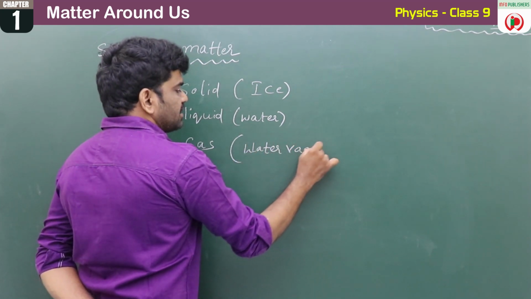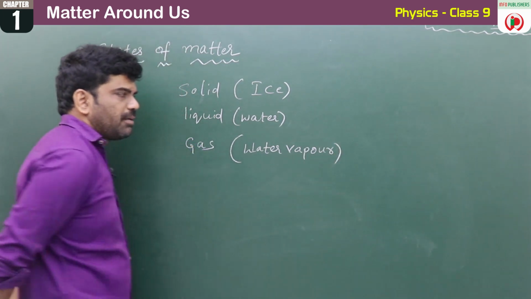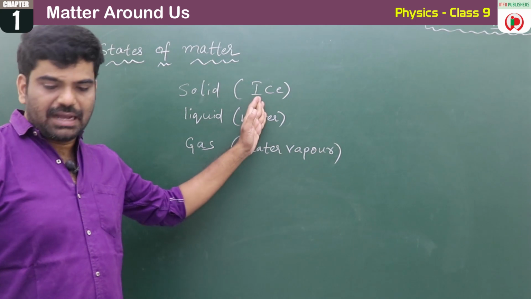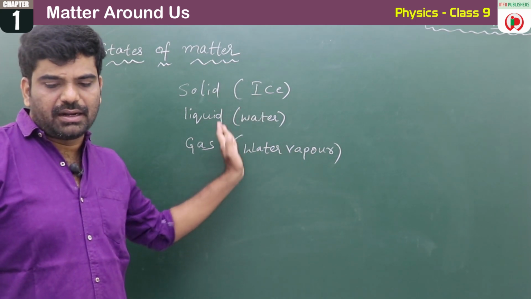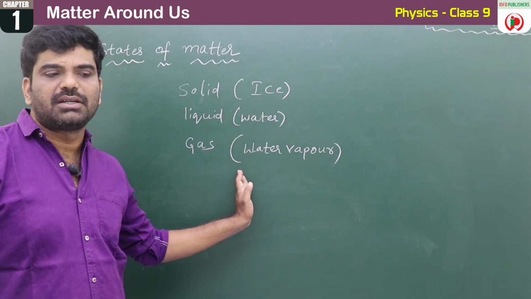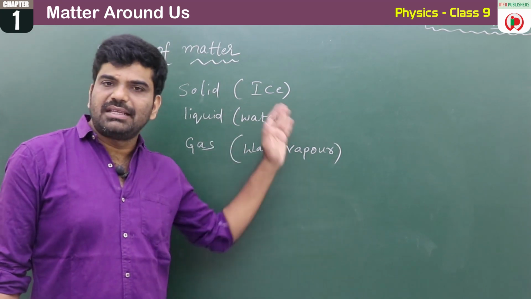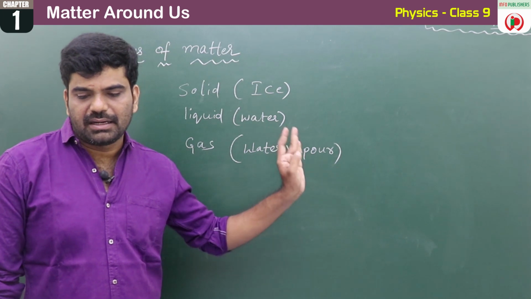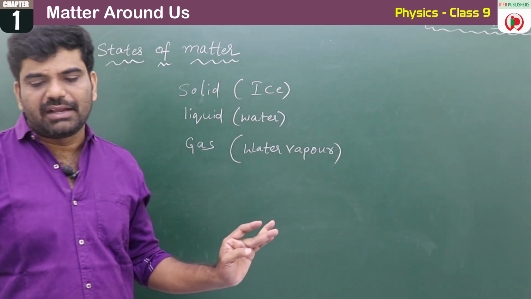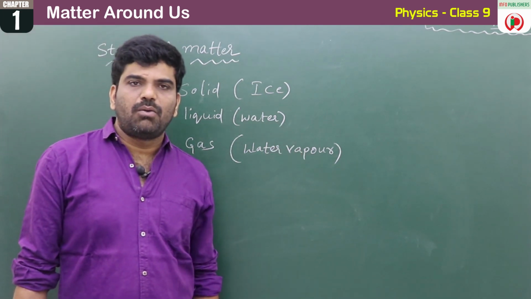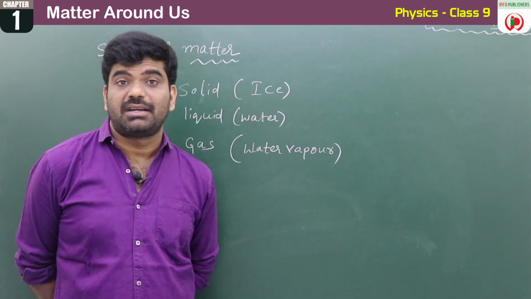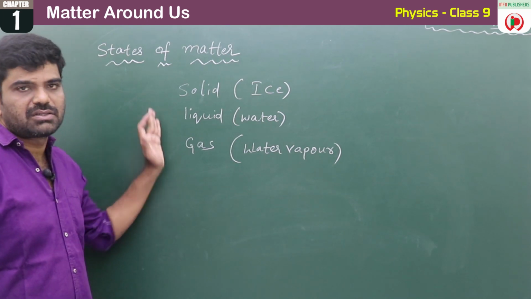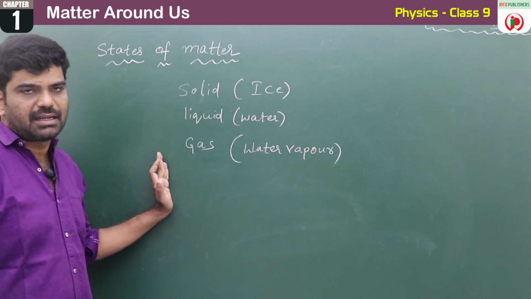In the form of gas, what, children? Water vapor. So water exists as solid in the form of ice, and as liquid and gas in the form of water vapor. So solid, liquid, and gas are the three states of matter. Water can be found in three states of matter.